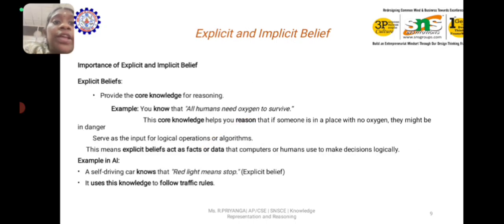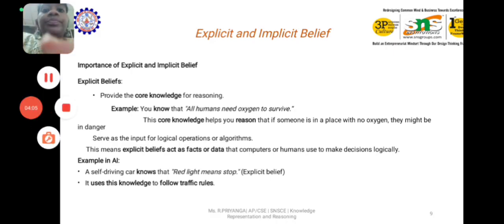The importance of explicit and implicit belief is that it provides the core knowledge for reasoning. We know that all humans need oxygen to survive. This core knowledge helps you reason that if someone is in a place with no oxygen, they might be in danger. It also serves as an input for logical operations or algorithms. This means explicit belief acts as facts or data that computers or humans use to make decisions logically. For example, in AI, a self-driving car knows that a red light means stop. It uses this knowledge to follow traffic rules.